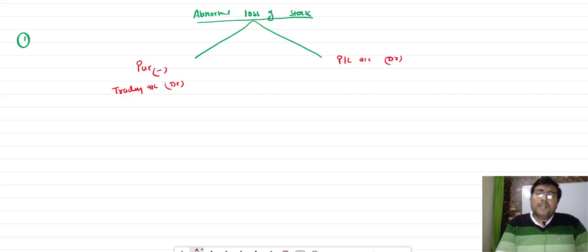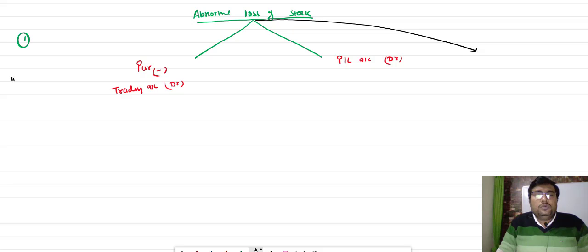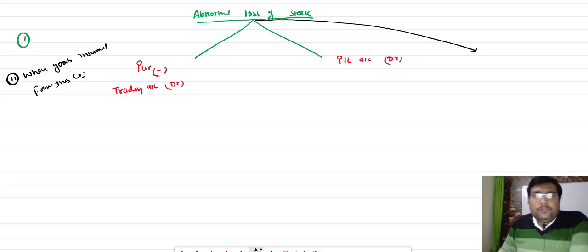Okay. Sometimes the goods are insured. Then 3 transactions will be there. In case number 2, when goods are insured from an insurance company, one time the total destruction of the goods will be deducted from the purchase.